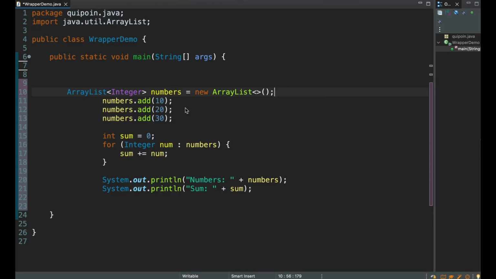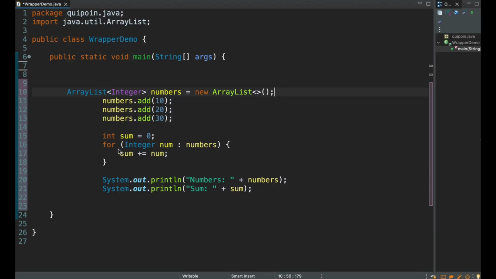Now, a quick tip to the audience. Whenever you add a primitive into a collection, Java autoboxes it into its wrapper class. Saves time, right? Now we have int sum is equal to 0. Here we start with the sum variable, just a normal primitive int, initialized with 0.